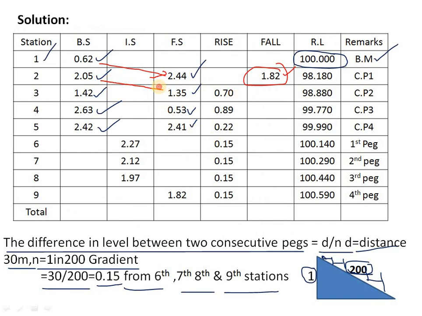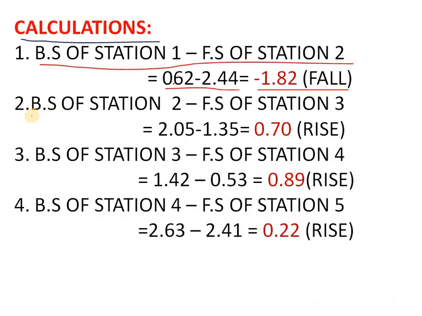Okay, and the next, 2.05 minus 1.35. How much will you get as the answer? You will get the answer as positive, that is nothing but 0.7. You have to write this one. We have to write the steps compulsorily. BS of station 2 minus FS of station 3 is equal to 2.05 minus 1.35. We will get 0.70 rise.